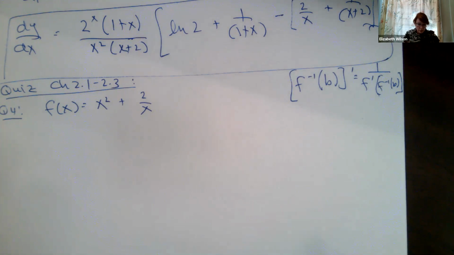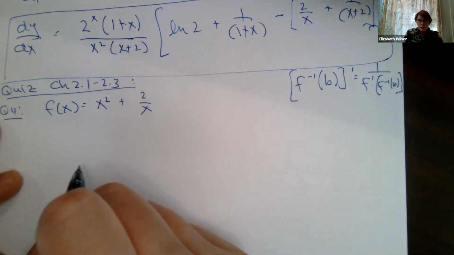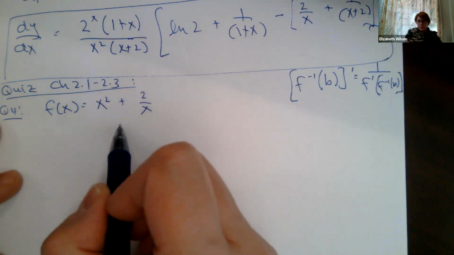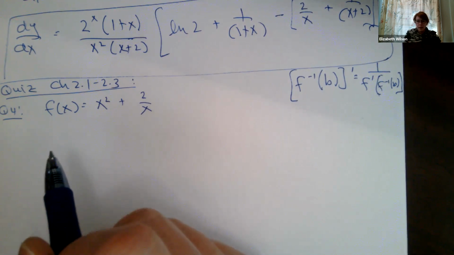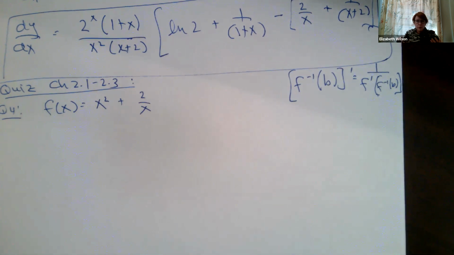Some of you tried to find the inverse by switching the x and the y and solving for y. You really can't do it with these functions, okay? Maybe you can find a way to find this inverse, but we may give you a function that's even more complicated and you can't switch the x and the y and work it through.